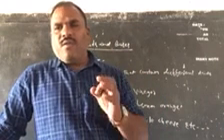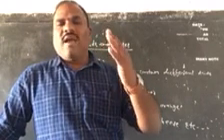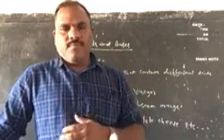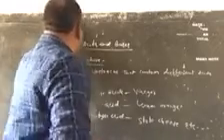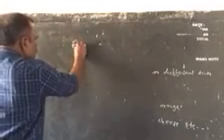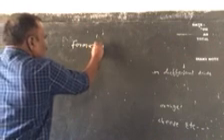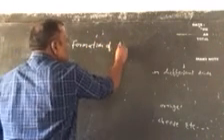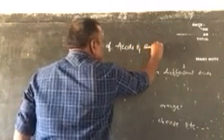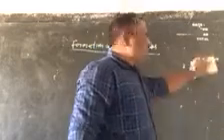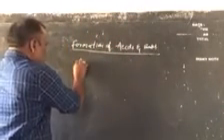Children, now how are acids and bases formed? Formation of acids and bases. First of all, let us discuss the formation of acids.